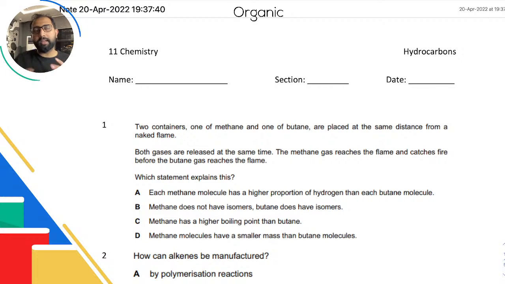So I have divided organic chemistry into two sections. One is about hydrocarbons and alcohols, carboxylic acids, and all that. And the second is about polymers. So we have two worksheets. I've already shared the links for those worksheets in the chat. So you can just start with the first worksheet over there. That's the one we'll start with. And then, of course, we'll move on to the next one.